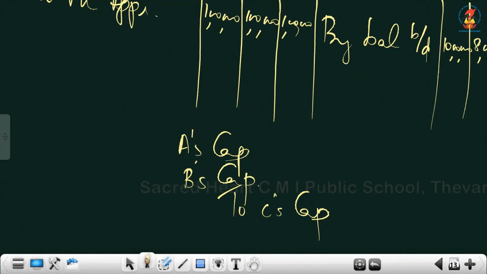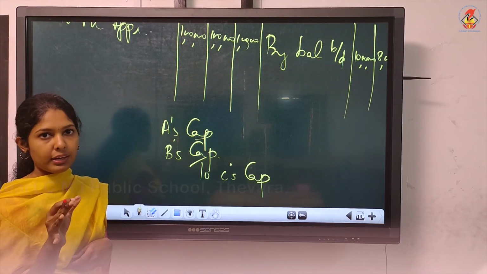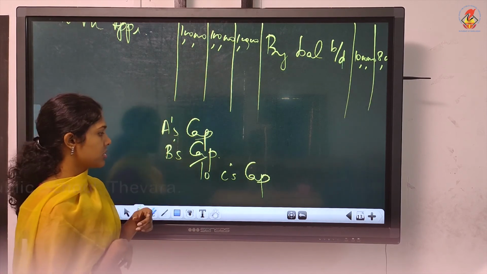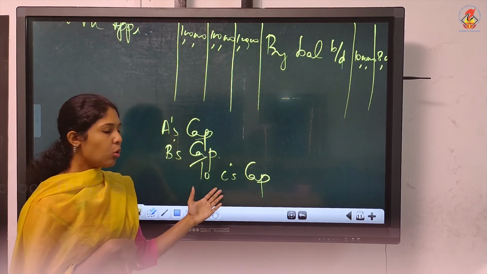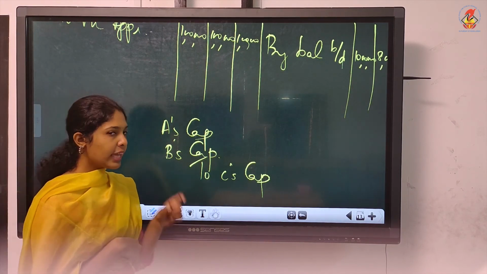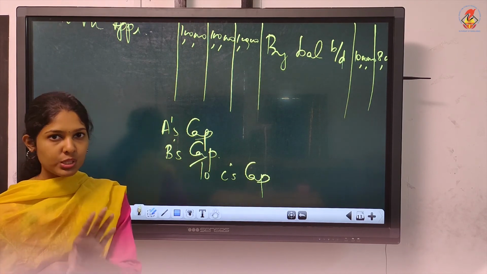A and B will be debited because the amount is being taken from A and B and it will be given to C on a later date. Right now it won't be taken. That is why we didn't show anything in P&L appropriation, because they are having a loss. The question is, how much will you pay C? Are you giving C the guaranteed profit of only 1 lakh? Yes, the guaranteed profit is just 1 lakh.